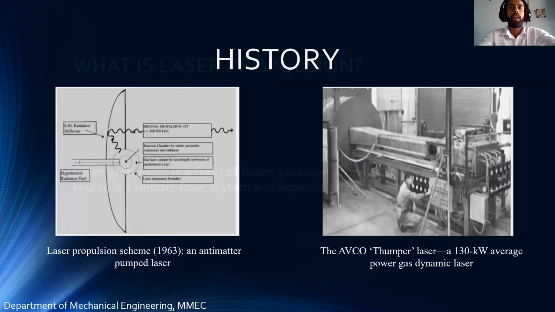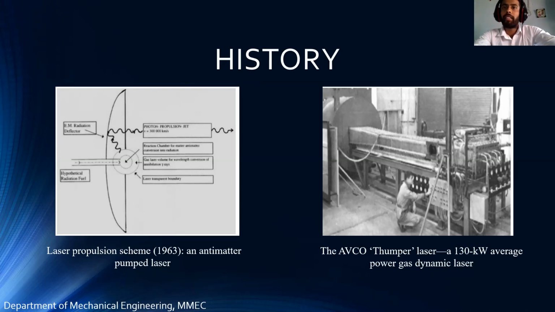Now the history. In the year 1963, there was a scientist named Eugen Sänger. He developed the first photonic propulsion pump laser antimatter concept, even before the discovery of the laser.